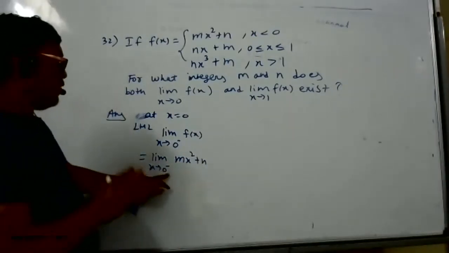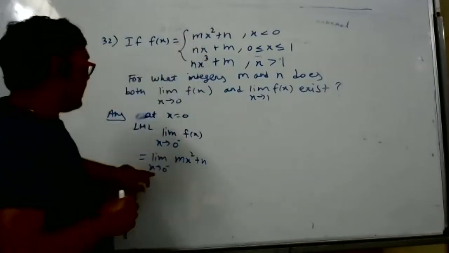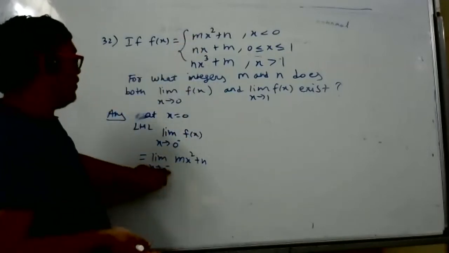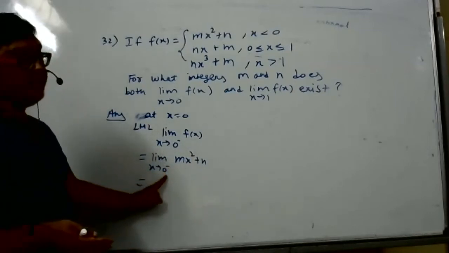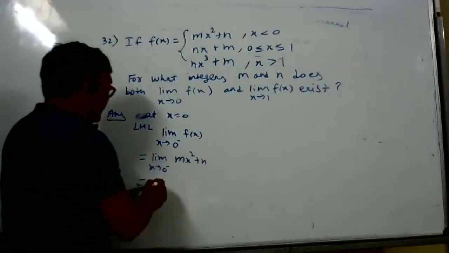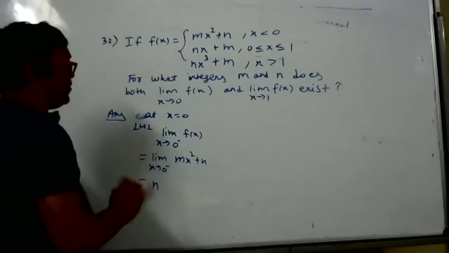Now this 0 minus rule in most of the cases is to identify the function. x is less than 0, but it is almost equal to 0. Then f of x is, in the place of x, what I should substitute? 0. So zero, answer is n. Because you put 0, answer is n. Left hand limit is this much.